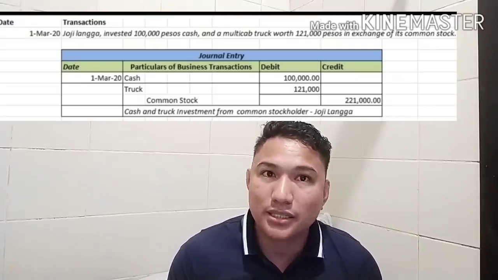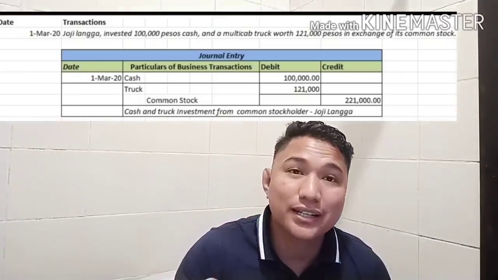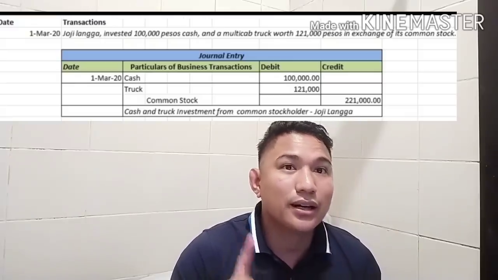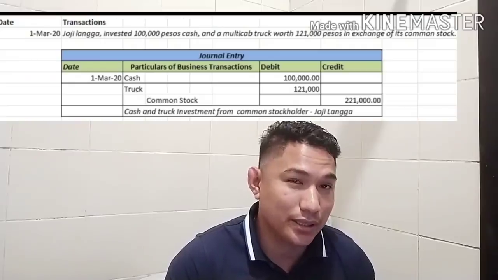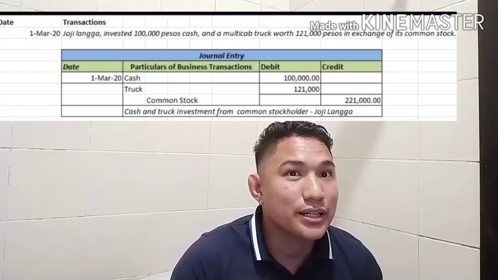Maybe as a layman, you will just list, okay, I received 100,000 pesos and I received a multi-cab truck. But in accounting, we have an organized way on how to record it. First of all, we are going to record in the general journal.